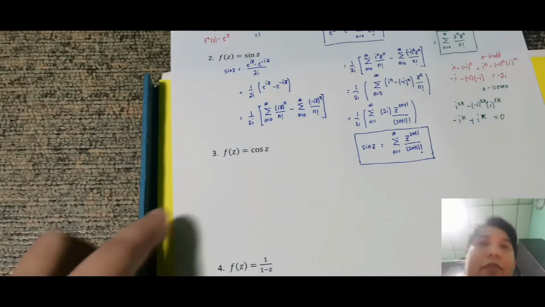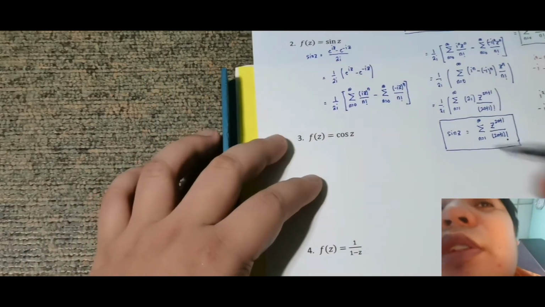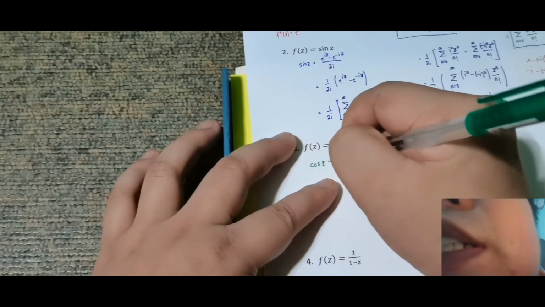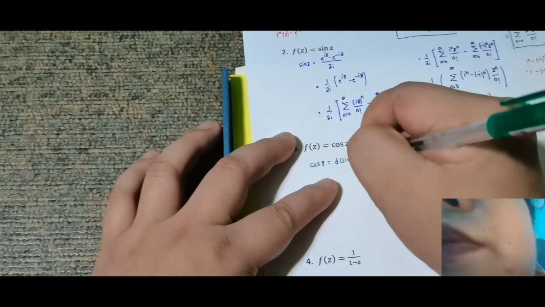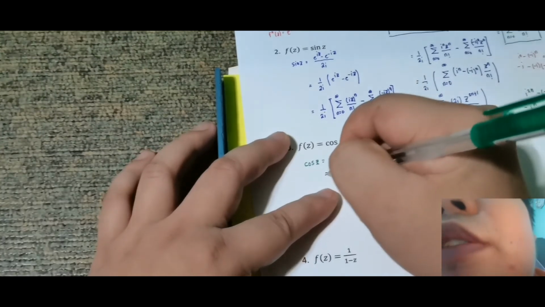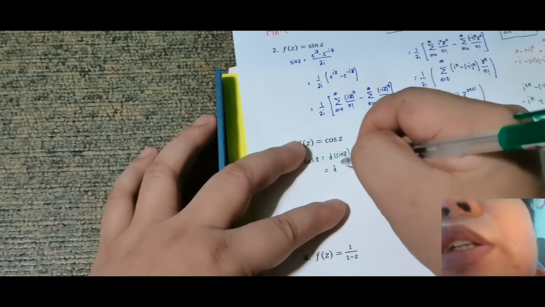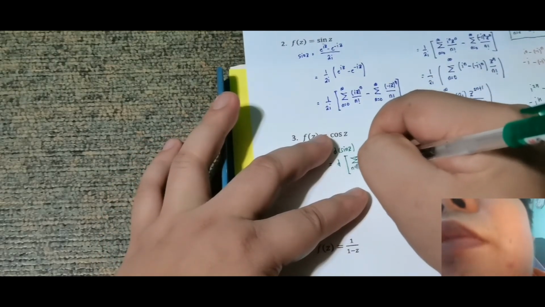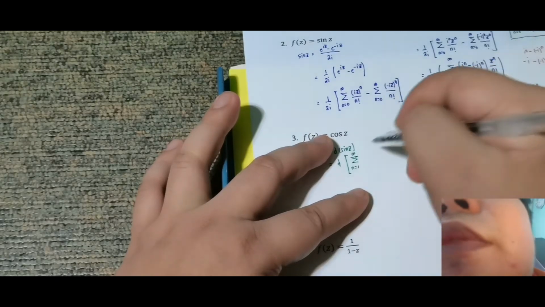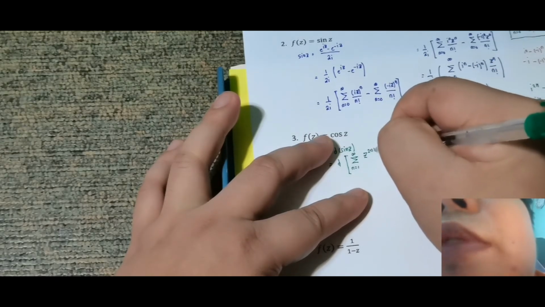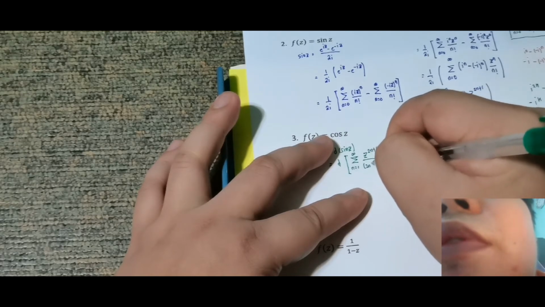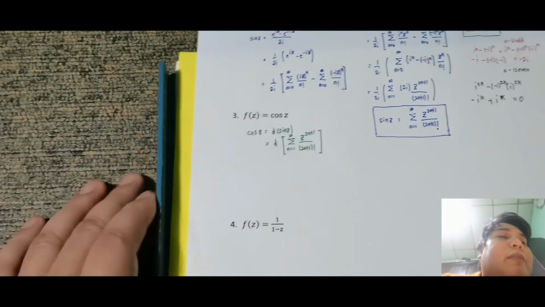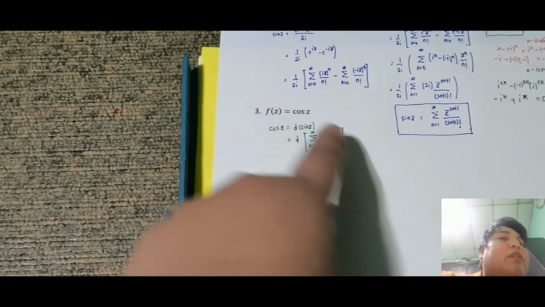So paano mangyayari doon? Di ba gusto natin kunin yung cosine z? So note that cosine z is just equal sa derivative ng sin z. So meaning, kunin na lang natin yung derivative ng kanyang power series, with respect sa z siyempre, nung summation for n equal to 1 up to infinity ng z raised sa 2n plus 1 over (2n plus 1) factorial. Okay, kunin natin derivative niya with respect sa z. So obviously constant to, ito lang yung mga apektado sa loob.